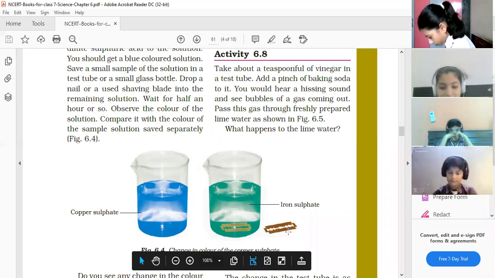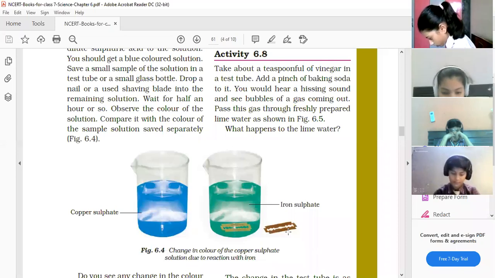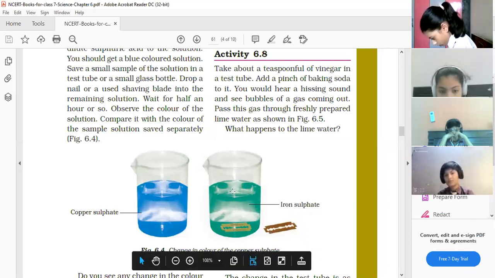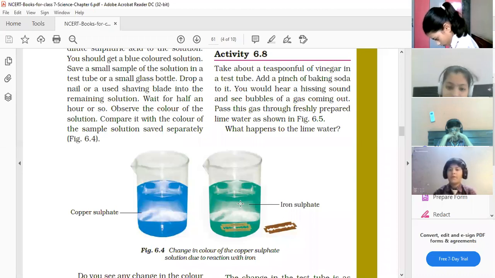So this is again a chemical process. Why is this a chemical process? Because a new substance has formed. What is that new substance that has formed? That is iron sulfate. Iron sulfate is a new substance formed in this activity. Am I clear, or is there anything you want to ask?